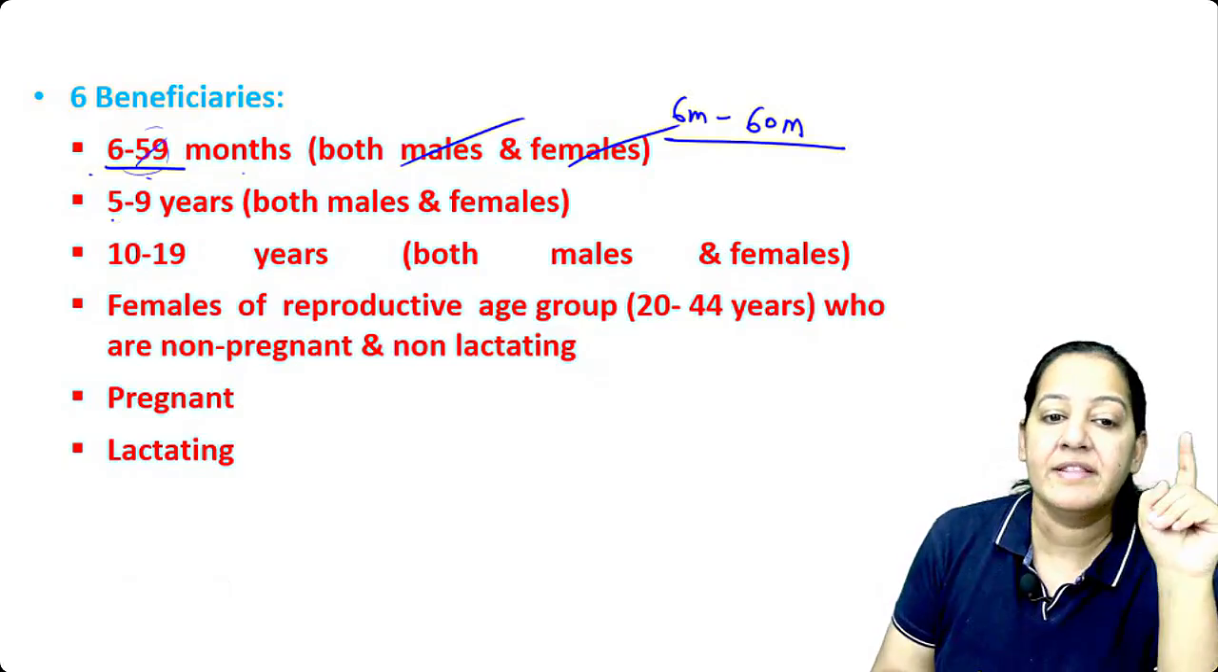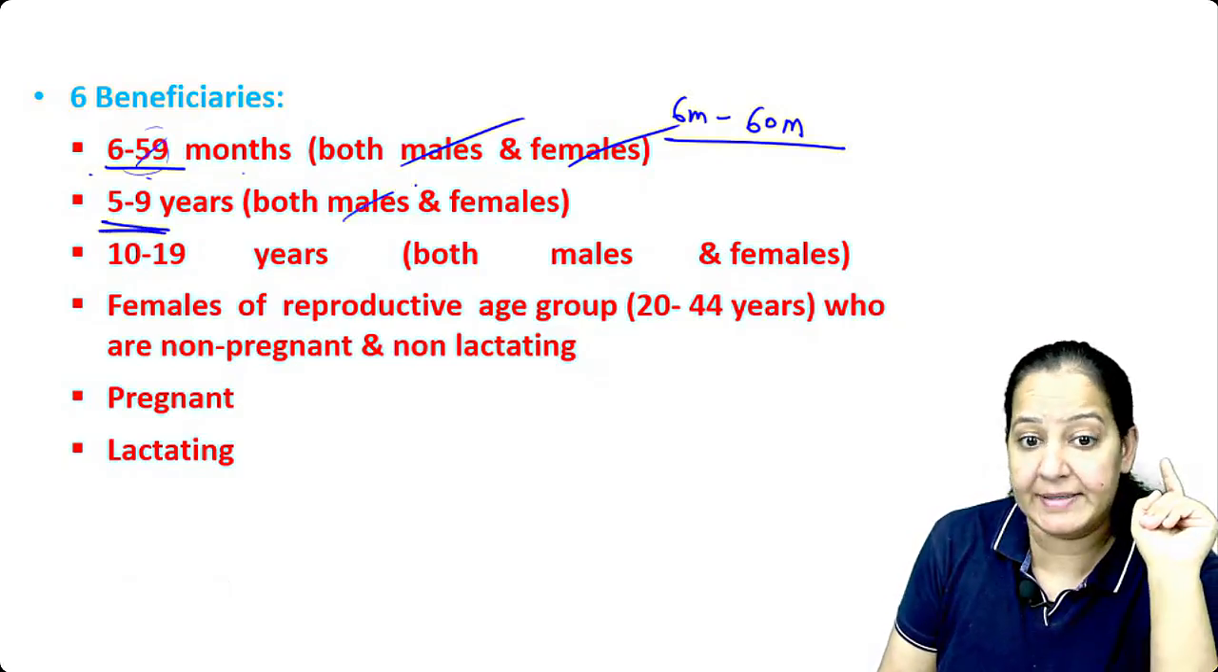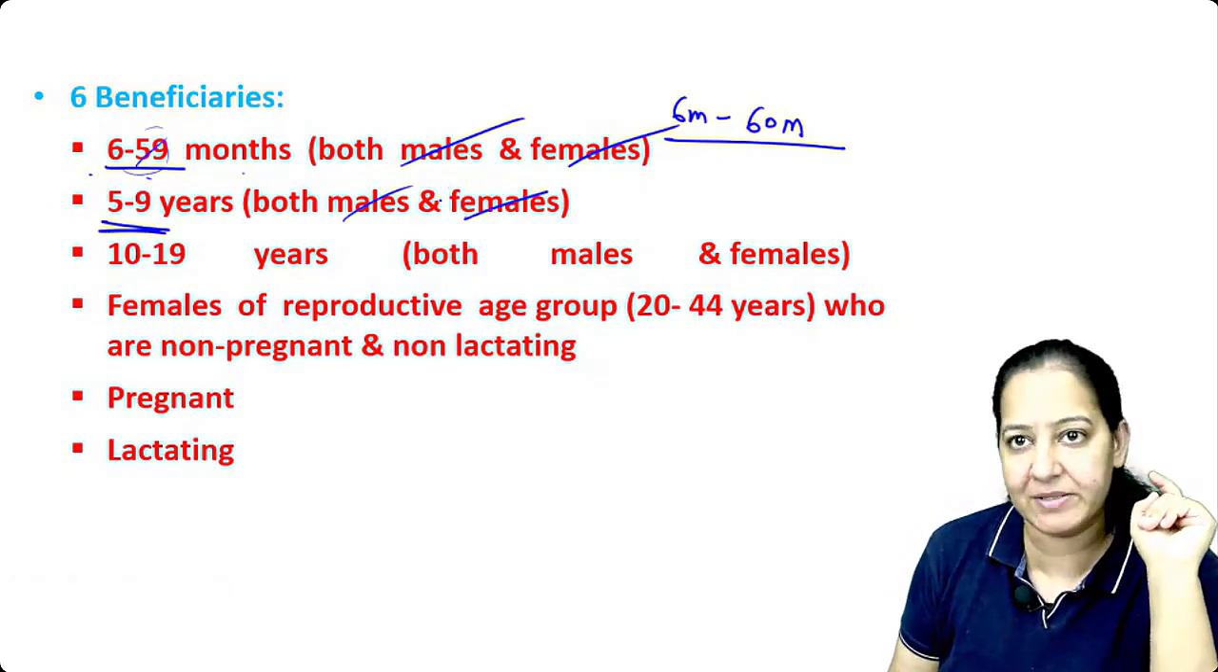Then 5 years to 9 years, both males and females. 5 to 9 years is also the second beneficiary.